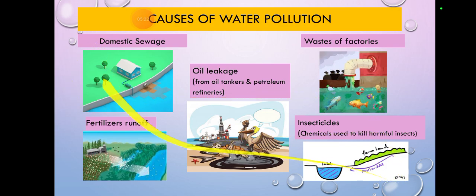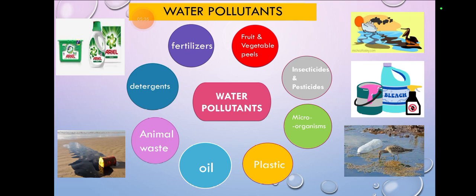So what did we learn? Domestic sewage, oil leaks from oil tanks and petroleum refineries, waste of factories, fertilizer runoff, and insecticides, which are chemicals used to kill harmful insects. Water pollutants. Now, what are the pollutants that do this?